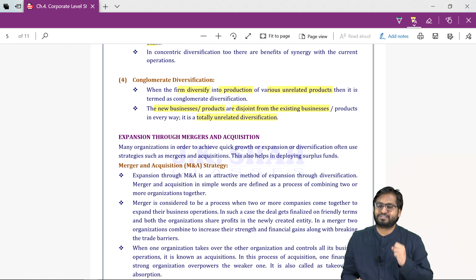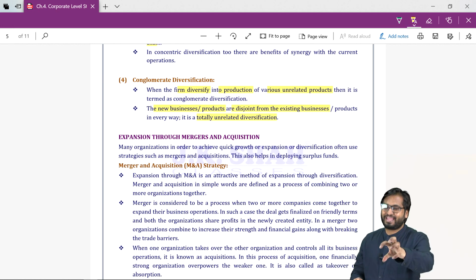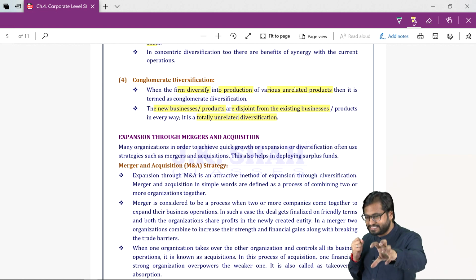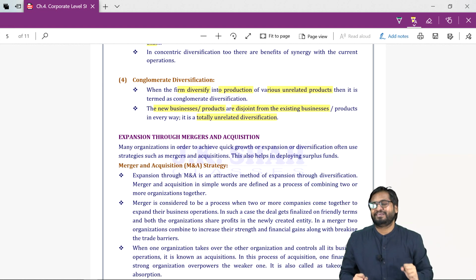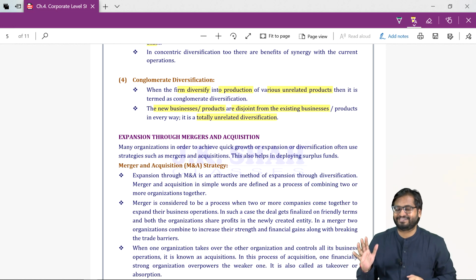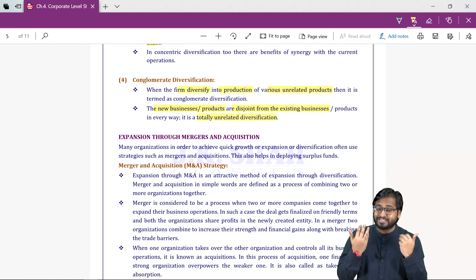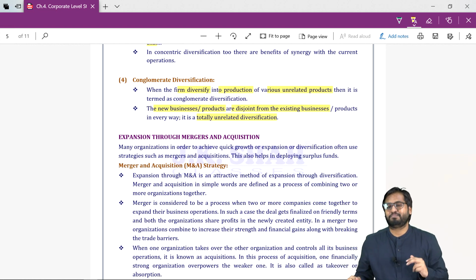Acquisition means you are trying to buy a financially weak company. So when a strong company buys another company, that is called an acquisition. So how is it different from a merger?